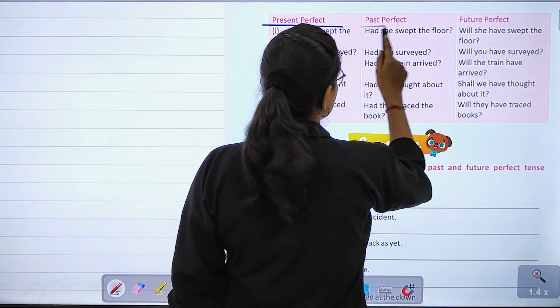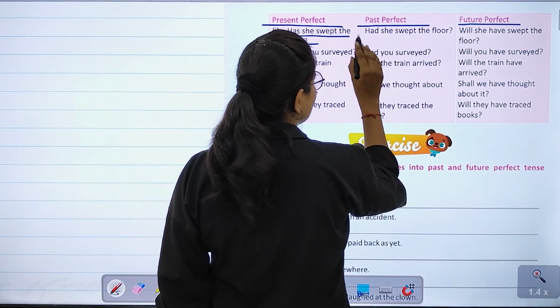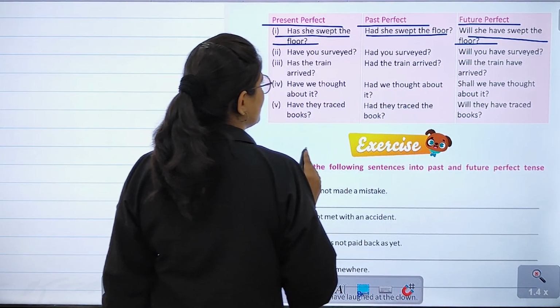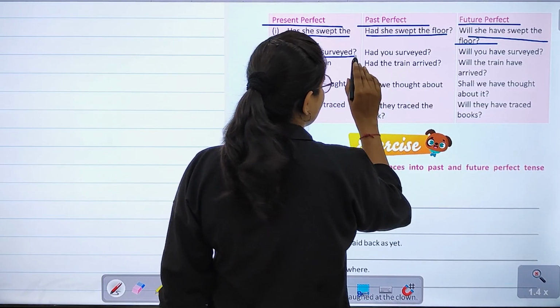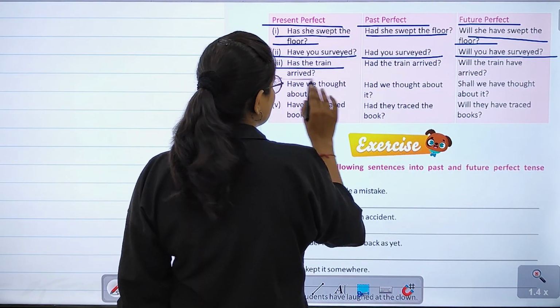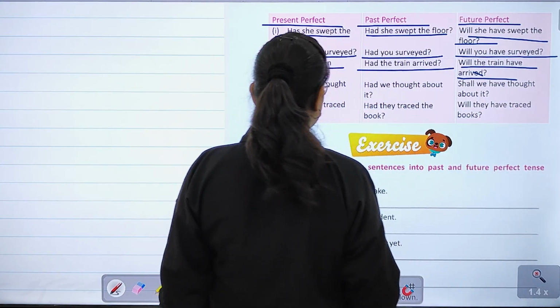So present perfect, past perfect and the future perfect. Has she swept the floor? Had she swept the floor? Will she have swept the floor? Have you surveyed? Had you surveyed or will you have surveyed? Has the train arrived? Had the train arrived or will the train have arrived?